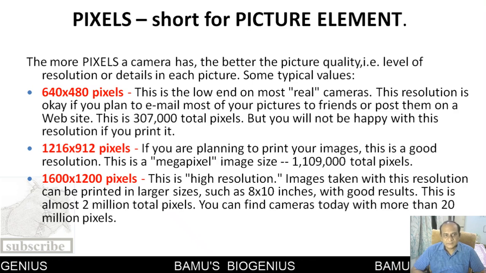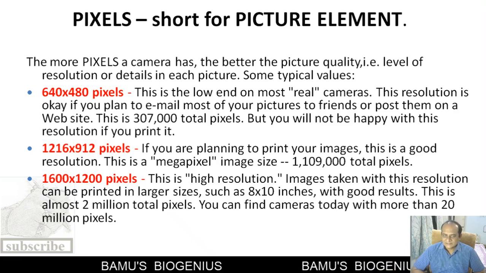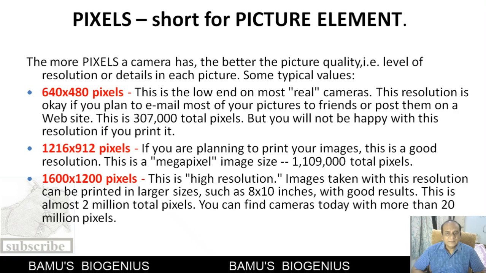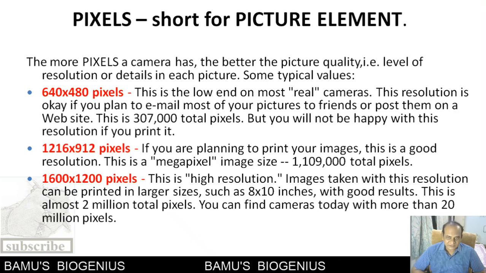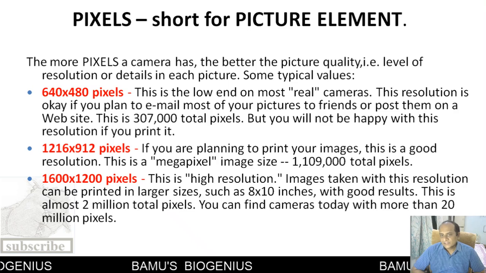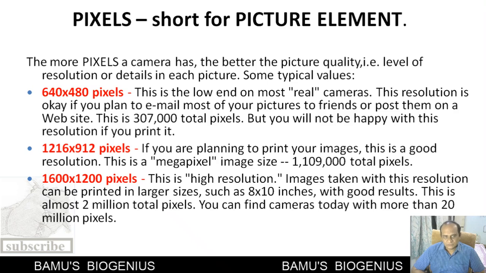For printing purposes, the size should be 1216 by 912 pixels. That is the better size for printing a good quality picture. This is known as a megapixel image size. The total pixels in that megapixel are about 11 lakh 9,000. So you can imagine that much amount of pixels is required to have a good quality photograph.